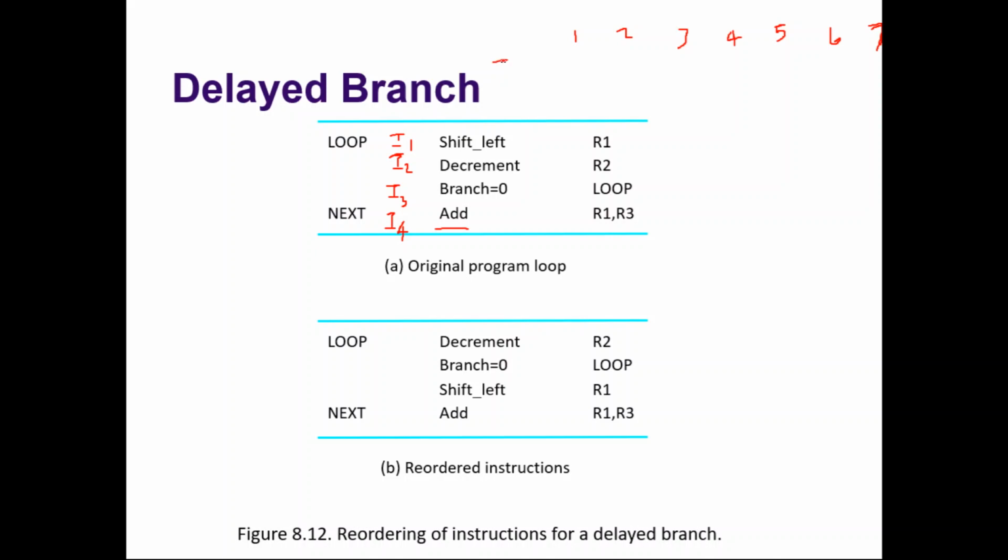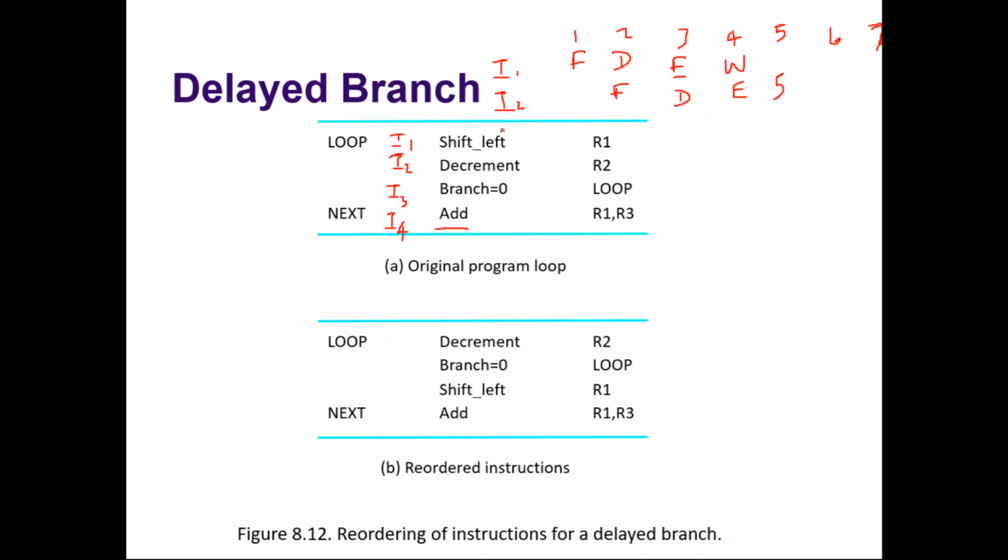Say instruction 1 is fetched during the first clock cycle. It's decoded during the second clock cycle. It is executed during the third clock cycle. It is written back during the fourth clock cycle. Instruction 2 is fetched during the second, decoded during the third, executed during the fourth, and written back during the fifth clock cycle.